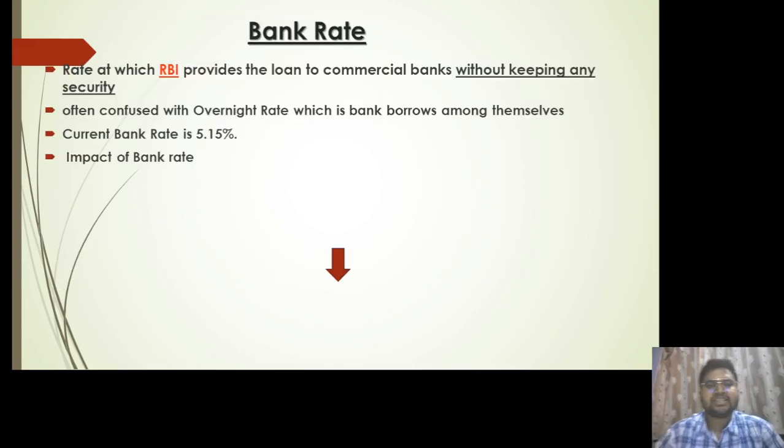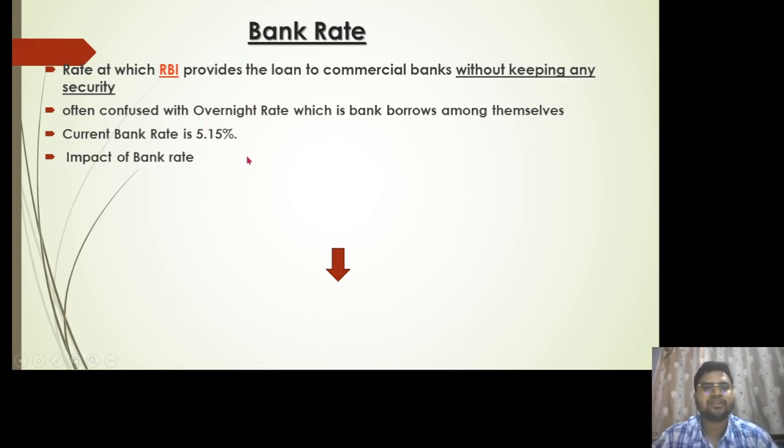First is the bank rate under quantitative measures. It is the rate at which RBI provides loans to the commercial banks without keeping any security with them, right? It is also often confused with the overnight rate. There is one bank rate and there is an overnight rate. Those are two different things. The bank rate is the rate at which RBI provides loans to commercial banks without any security, whereas the overnight rate is the rate at which a bank borrows money from other banks. That is where the overnight rate takes place.